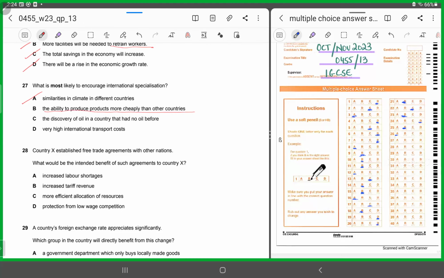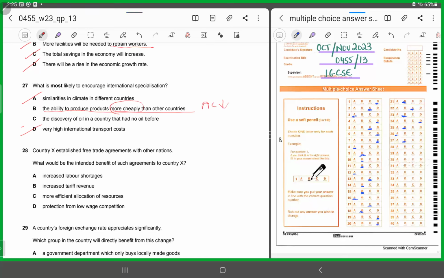You will be producing those goods and services at a comparatively lesser cost. So your production cost will be lower. This way you will be increasing efficiency and you will be better at producing those goods and services. It will give you a competitive edge. It will give you a comparative advantage. High international transport costs would be discouraging you. Discovery of oil in a country that had no oil before is not specializing. Specializing is because you will be producing more cheaply. Your average cost of production will be relatively lower than other countries. So 27 has to be B.